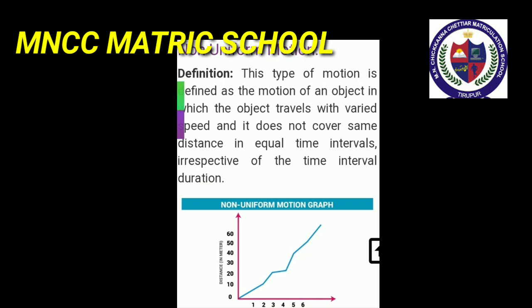It goes slowly when it passes through crowded area of the road. Suppose it manages to travel merely 100 meters in 5 minutes due to heavy traffic and is able to travel about 2 kilometers in 5 minutes when the road is clear. Hence, the motion of the bus is non-uniform motion. That is, it travels unequal distance in equal interval of time.